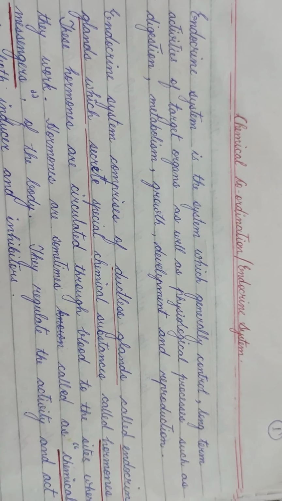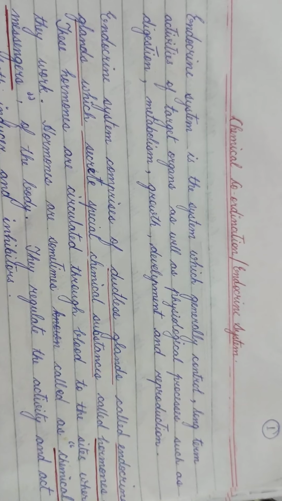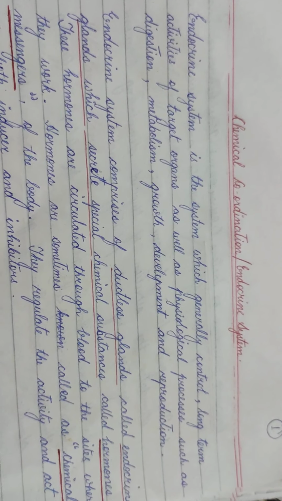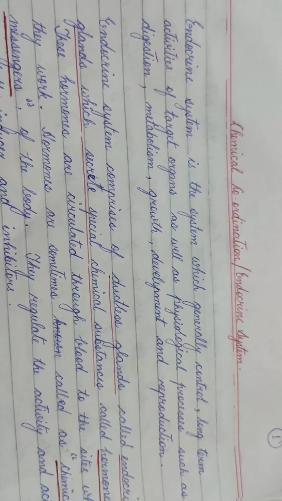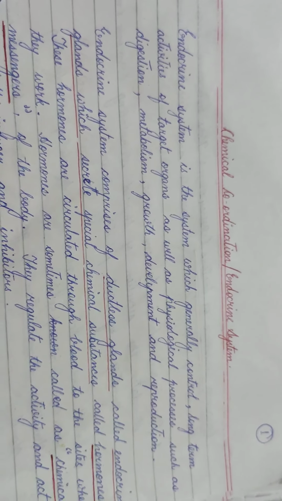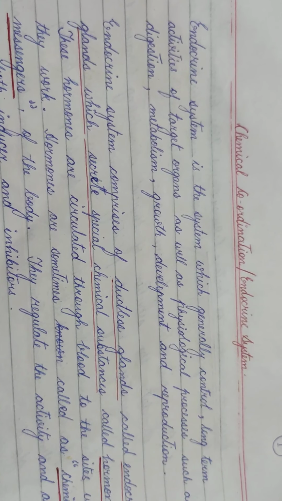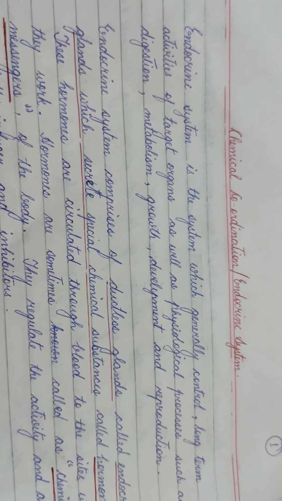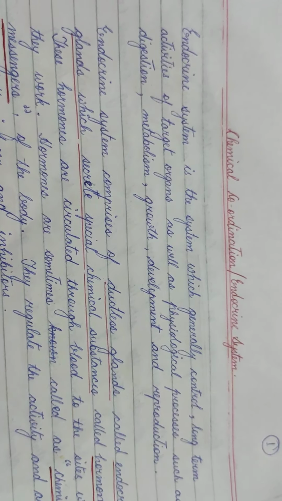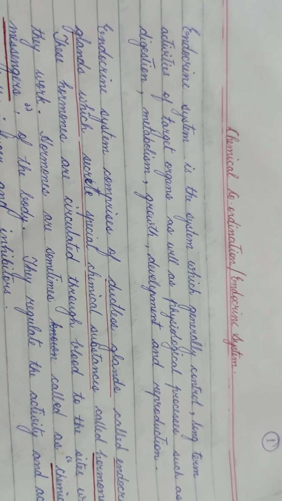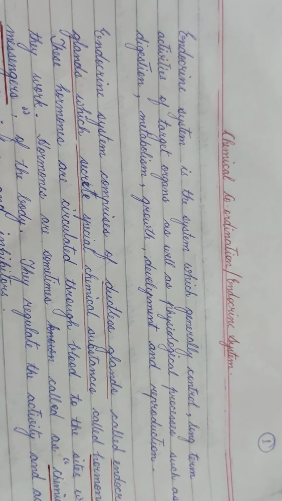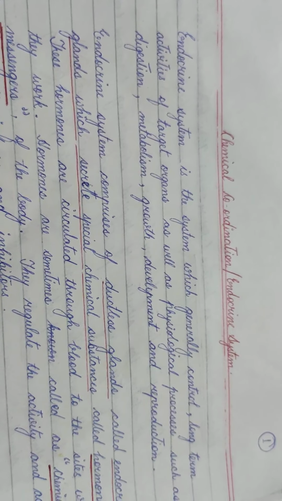We have already learned about the nervous system. The nervous system provides point-to-point rapid coordination among organs. But there is a problem. The neural coordination, though it is fast, is still short-lived. As the nerve fibers do not innervate all the cells of the body and the cellular functions need to be continuously regulated, a special kind of coordination and integration has to be provided. So this is provided by the endocrine system by secreting a special type of chemical known as hormones.